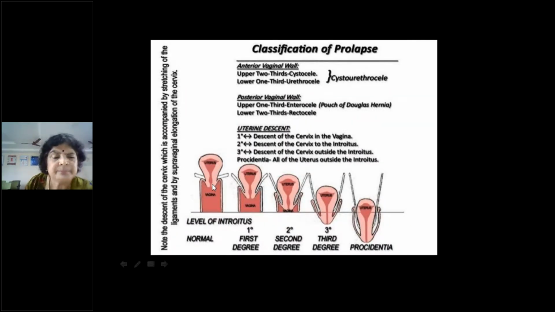So this is normal. This is first degree, just into the vagina. Second degree is at the level of the introitus. Third degree is outside. Procidentia is where the whole of the fundus will be below the level of the introitus. Okay, so you have to get above the fundus. Then only you will know whether it is third or fourth degree, right?